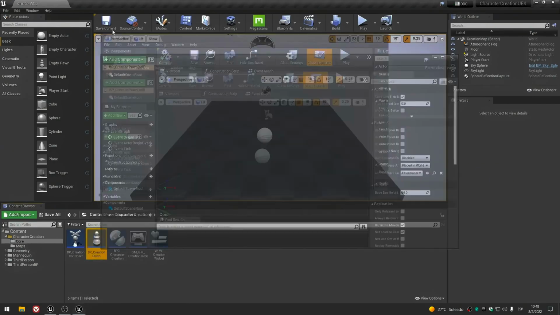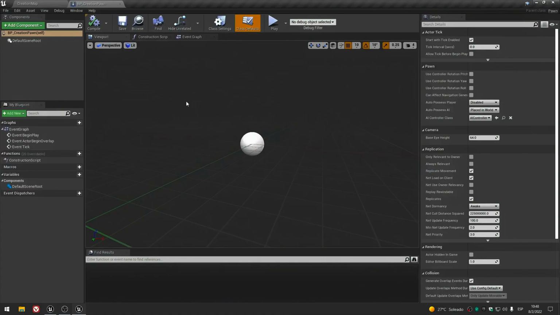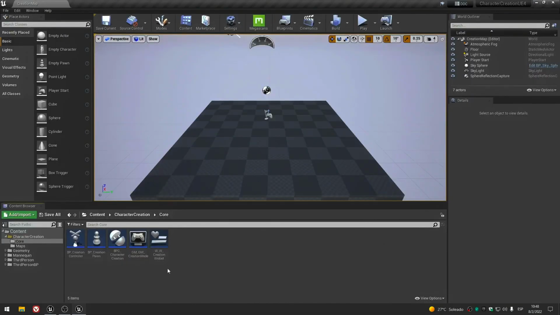We're going to use a pawn, which is basically an empty character. There is nothing here, because actually we don't need anything, okay? Just a mesh and a texture.